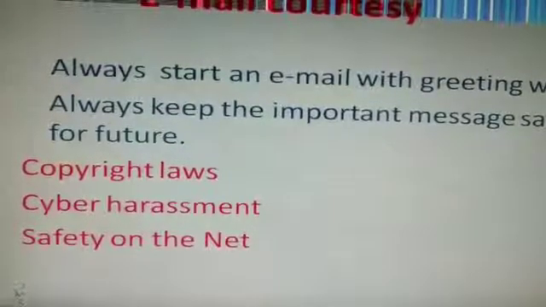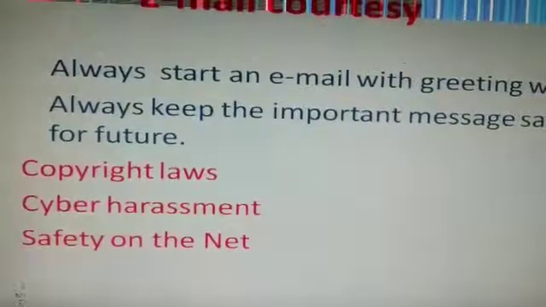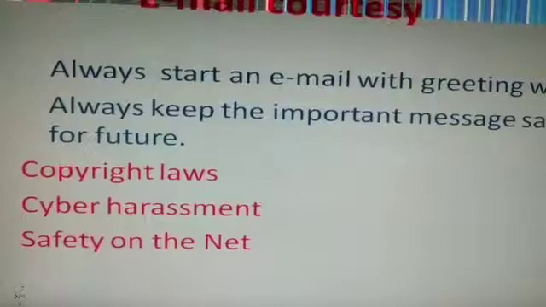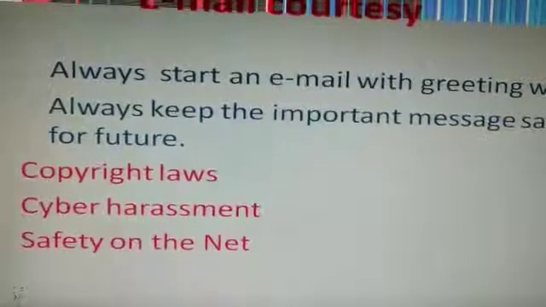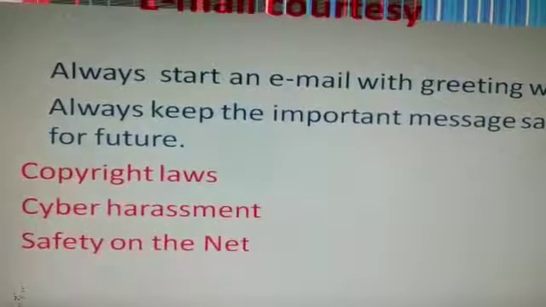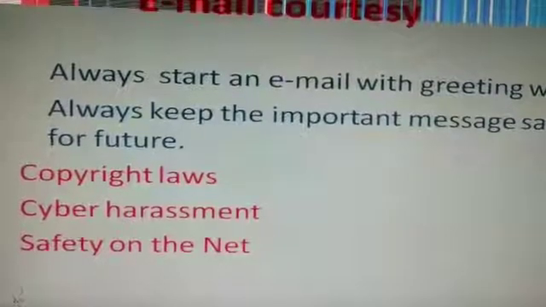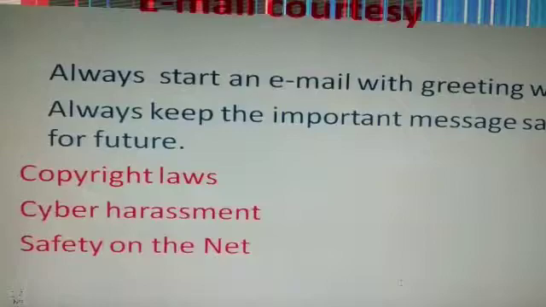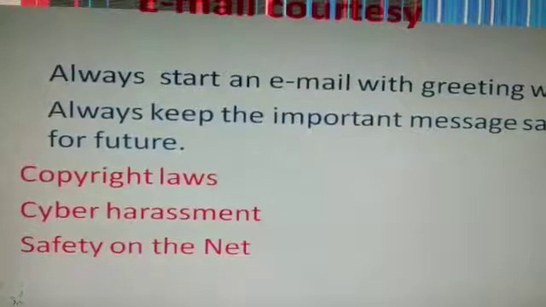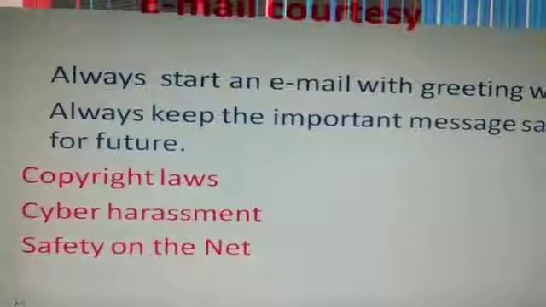It means if you are constantly harassed by anyone on internet or on social networking websites like Facebook or Twitter, never hesitate in reporting your problem. It is always advisable to inform your parents and ask for police help.